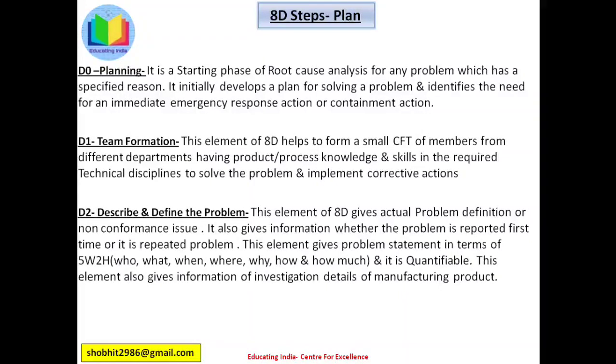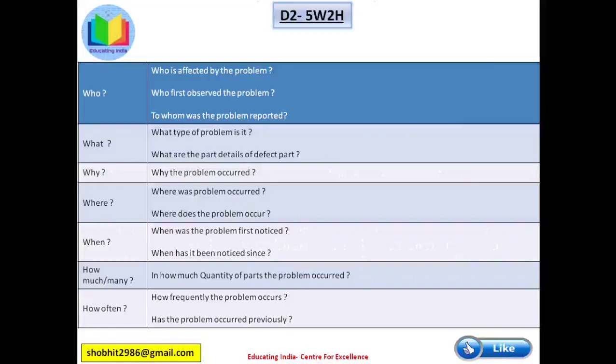What is 5W2H? It means defining and describing the problem in terms of who, what, when, where, why, how and how many. Now we will understand this 5W2H in detail. It shows the 5W2H. Who means who is affected by the problem, who first observed the problem, to whom the problem was reported.